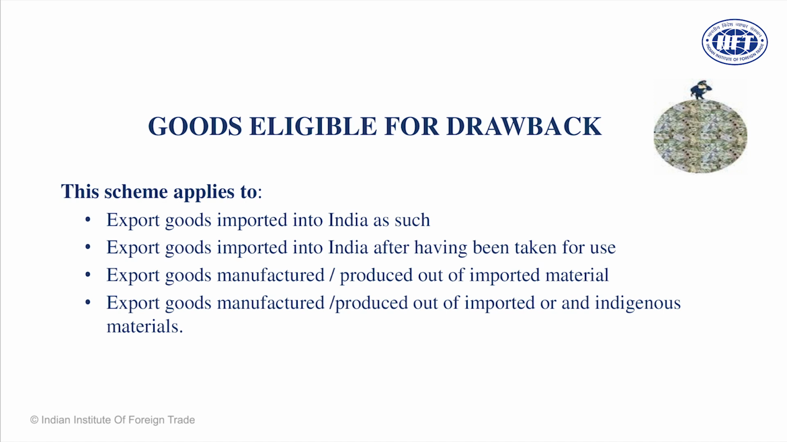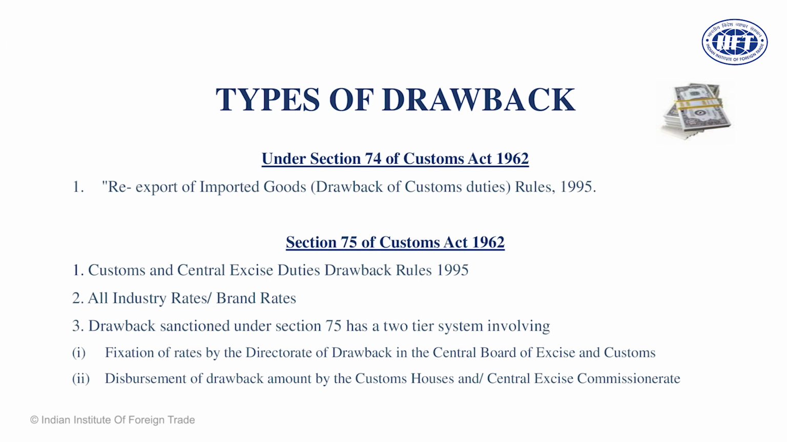Goods are imported, manufactured, and re-exported out of India. Goods are partly imported and partly locally sourced, for which a drawback claim is required. Okay, so dear friends, these are the types of drawback.